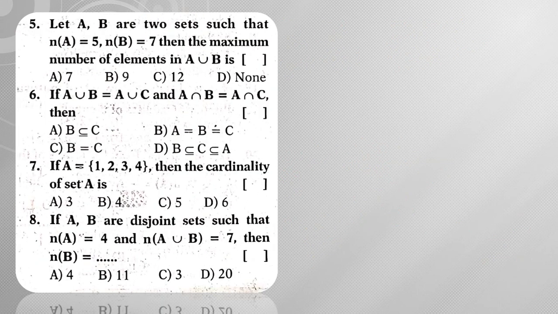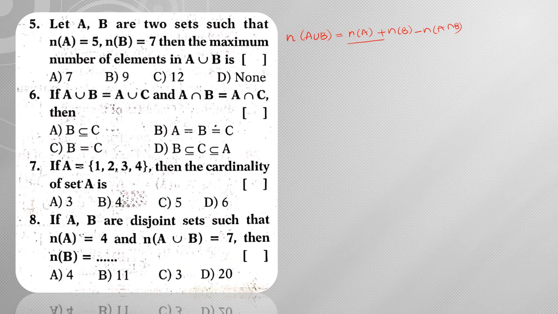Next, moving on to question number 5. Let A, B be two sets such that n(A) is equal to 5 and n(B) is equal to 7. Then what is the maximum number of elements in A union B? Whenever you want to find n(A union B) and you want the maximum, we already know the formula: n(A union B) is equal to n(A) plus n(B) minus n(A intersection B).